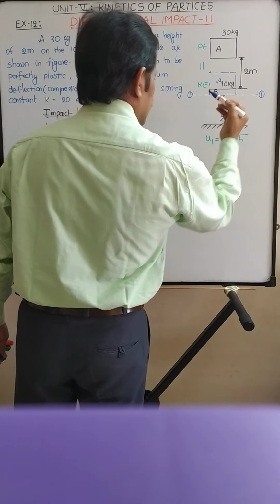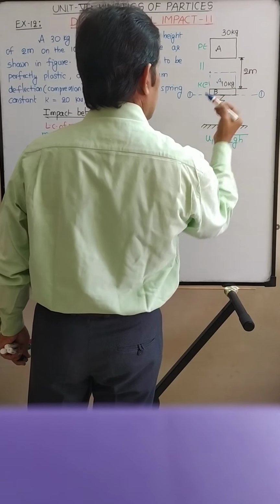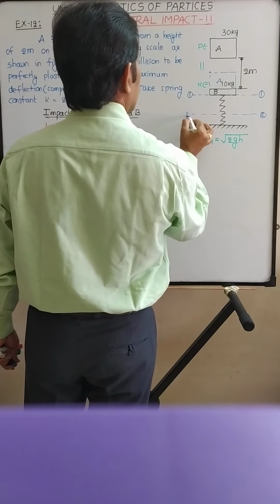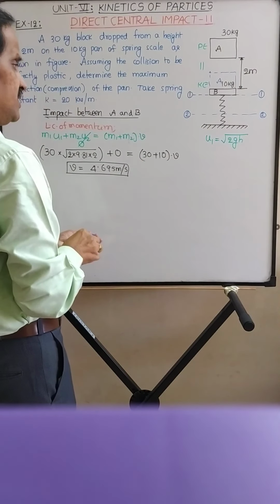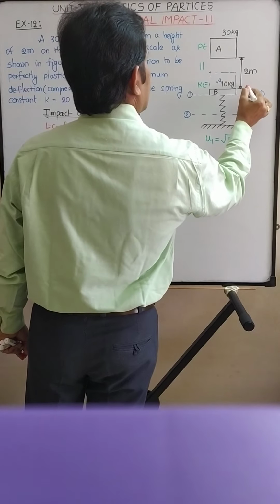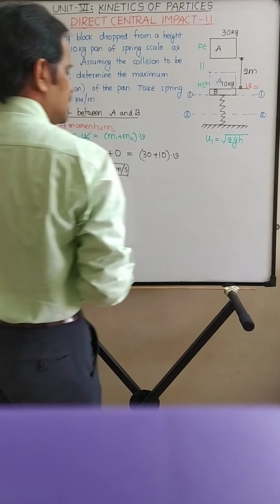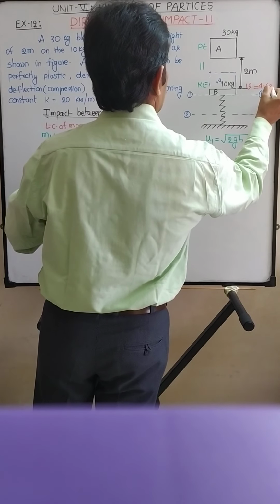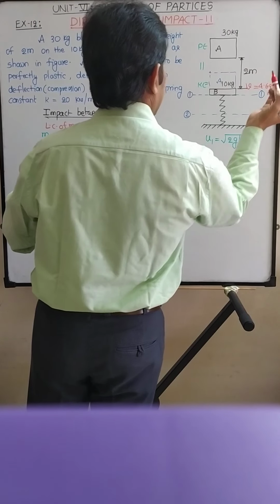Then where the velocity of the blocks becomes 0, I am saying that is position 2. Immediately after impact, the velocity of blocks A and B is 4.695 meters per second.